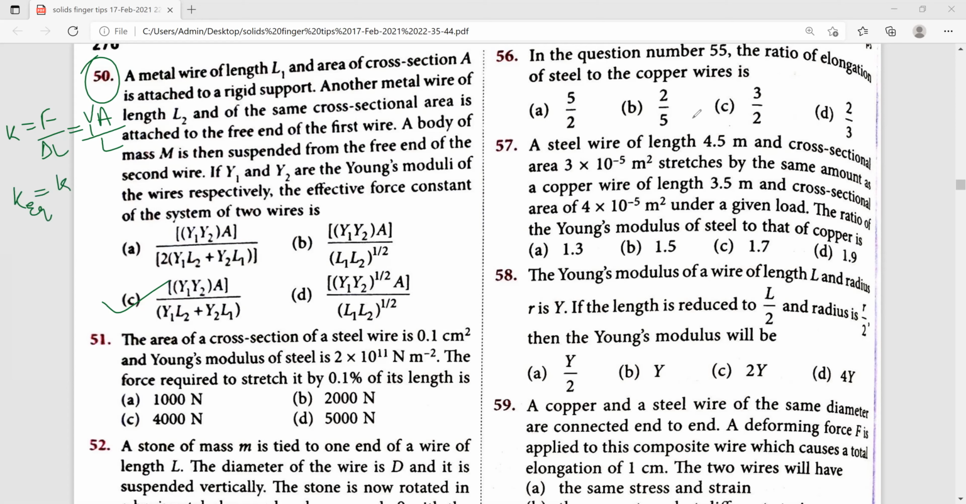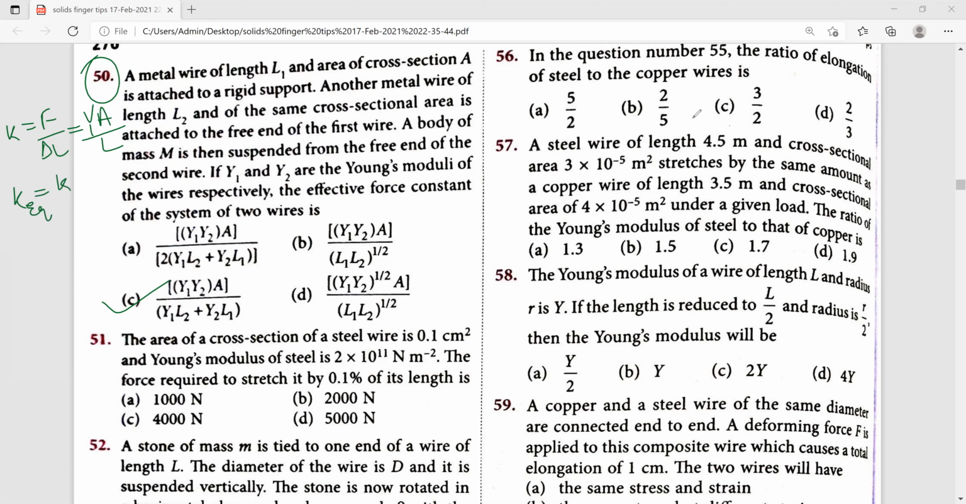51st one. The area of cross section of steel wire is 0.1 centimeter square and Young's modulus of steel is 2 into 10 to the power of 11 Newton per meter square. The force required to stretch by 0.1% of its length is. Right answer ಏನಾಗುತ್ತಾ? What they have given, area they have given, that is 0.1 centimeter square, and Young's modulus they have given 2 into 10 to the power of 11.